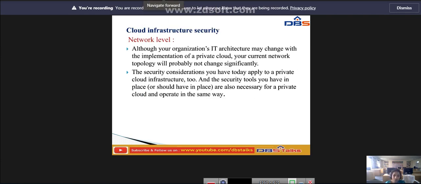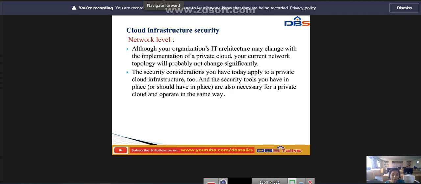So next coming to cloud infrastructure security. What is meant by cloud infrastructure security? Your IT architecture may change with the implementation of a private cloud, but your current network topology will probably not change significantly.